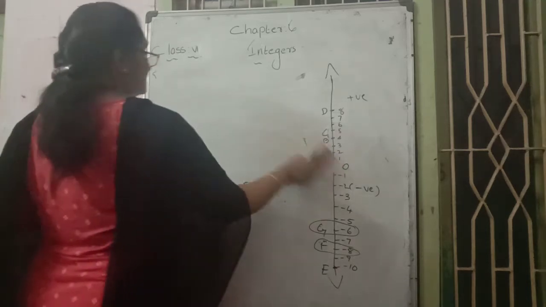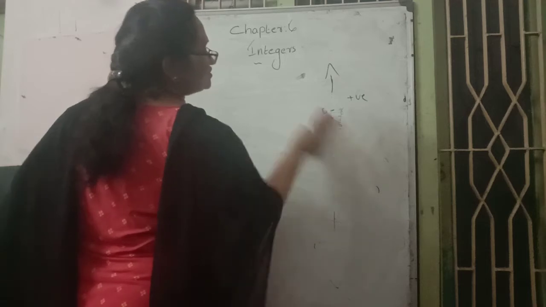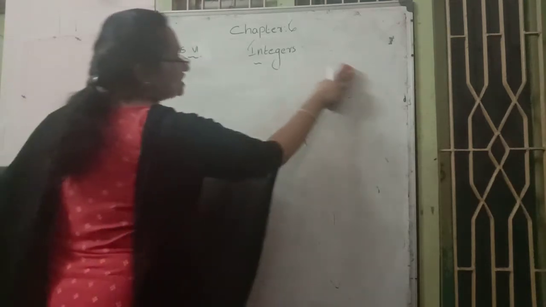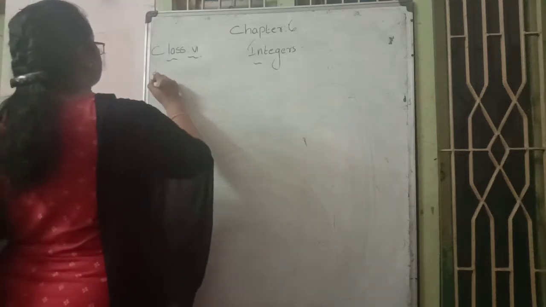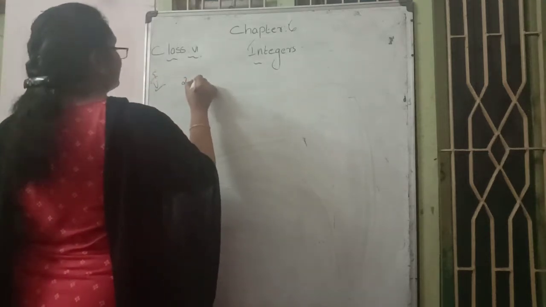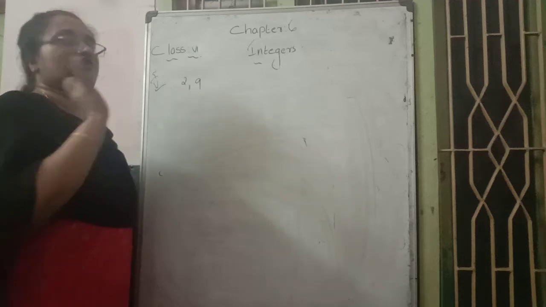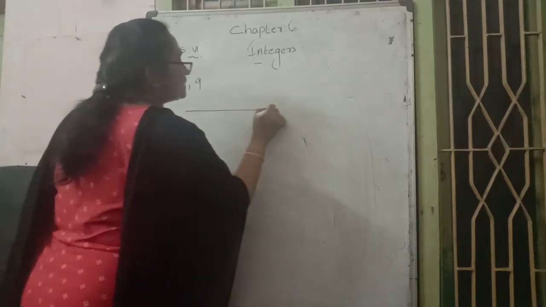In the fifth question, they ask which number comes on the right side of the number line. For example, 2 and 9. In this 2 and 9, which number comes on the right side? First we draw the number line.